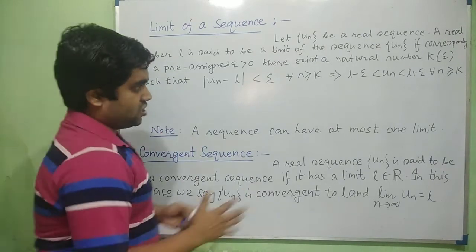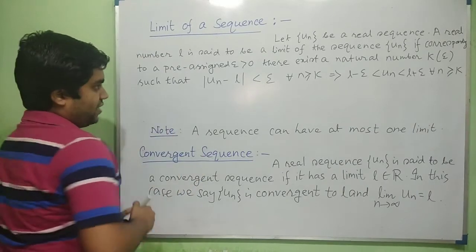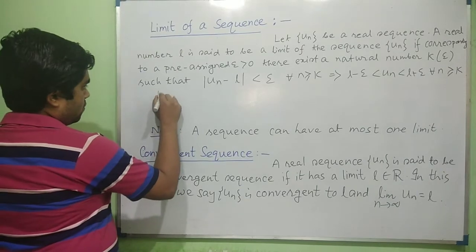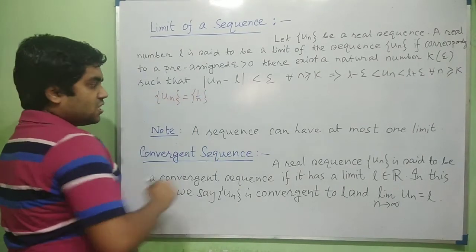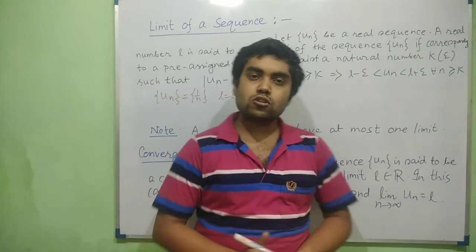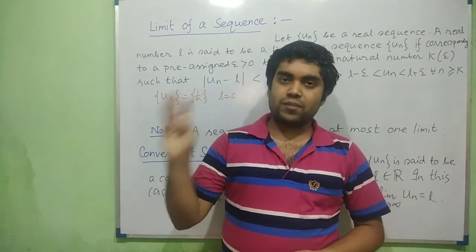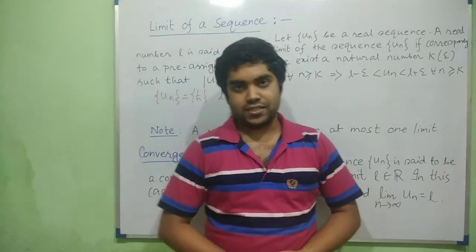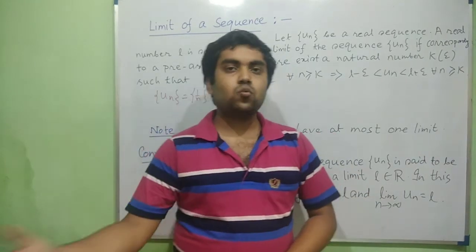And what is the explanation? Let us discuss with an example. We consider a sequence un as 1/n and consider a real number L as 0, because we can see that the elements of the sequence ultimately tend to 0. Why? 1/2, 1/3, 1/4, 1/5, 1/6, those are the elements of the sequence. That is, the elements are continuously decreasing and going towards 0.